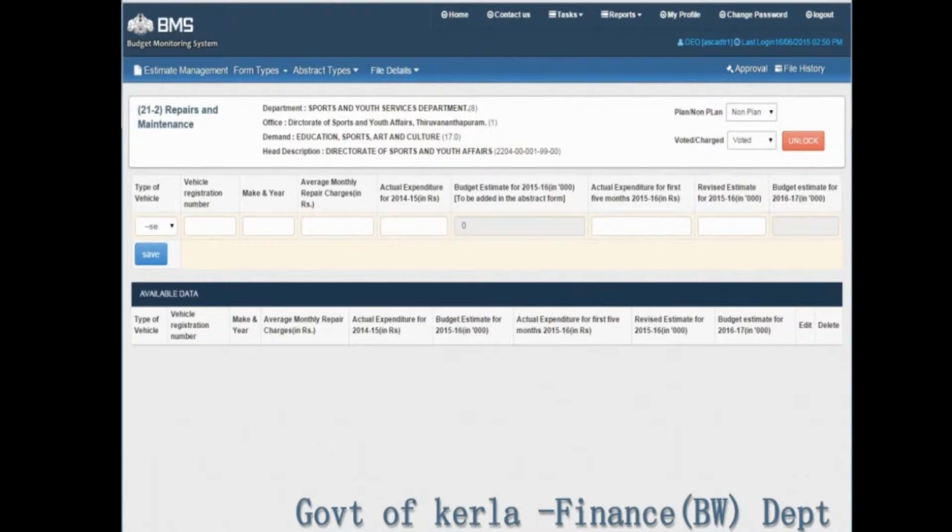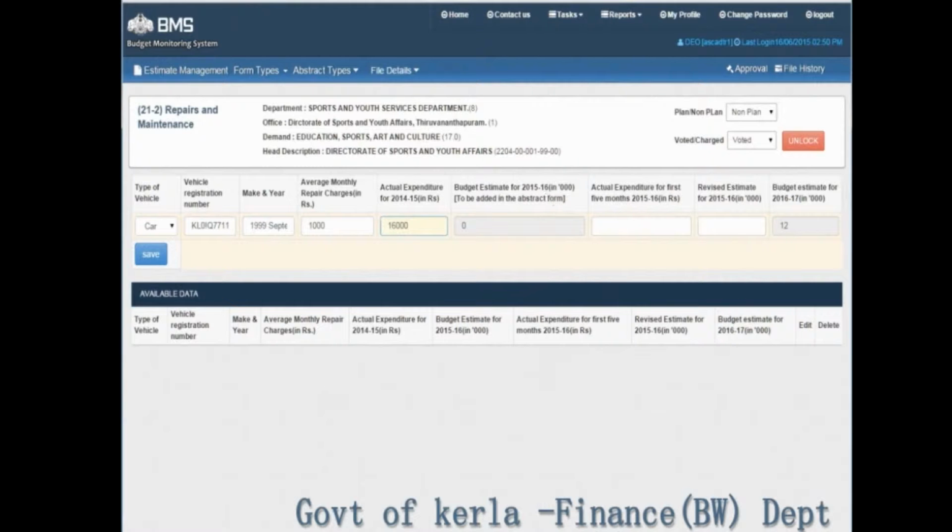The first field below is the Types of Vehicles drop-down. You can see a list of available vehicles in the list. Select Car for example. Enter the vehicle registration number. Enter the make and year of the vehicle. Next, monthly average repair charges in rupees. The actual expenditure in the previous year.